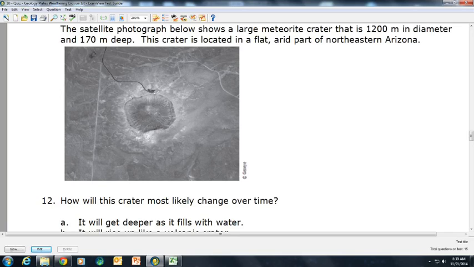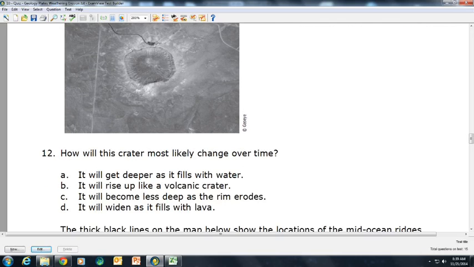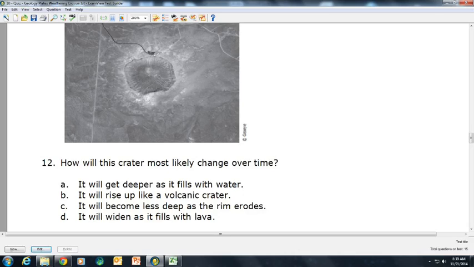The satellite photograph below shows a large meteorite crater that is 1,200 meters in diameter and 170 meters deep. This crater is located in a flat, arid part of northeastern Arizona. How will this crater most likely change over time? A. It will get deeper as it fills with water. B. It will rise up like a volcanic crater. C. It will become less deep as the rim erodes. D. It will widen as it fills with lava.